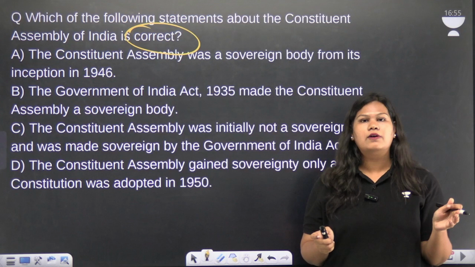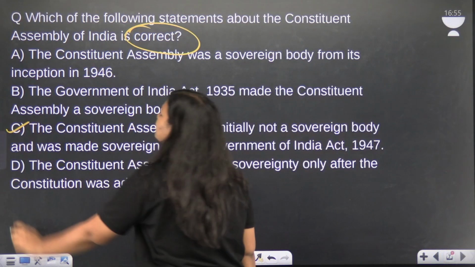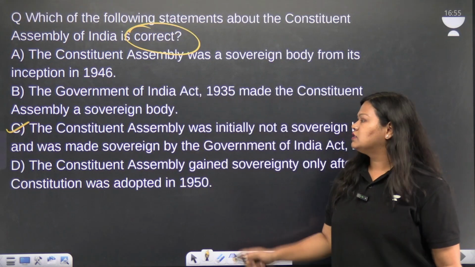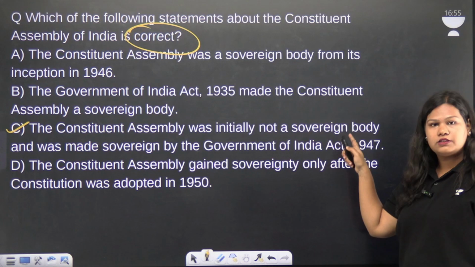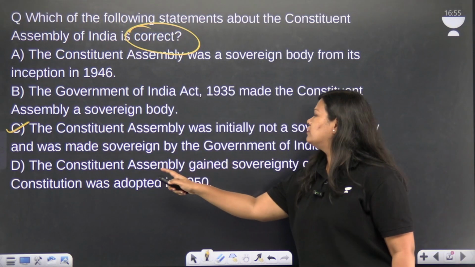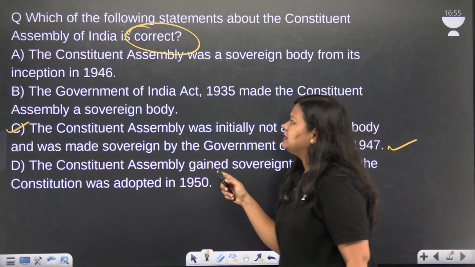So that is why it is not a sovereign body. But it became a sovereign body after the Government of India Act 1947. So that is why option C is correct, which is: the Constituent Assembly was initially not a sovereign body and was made sovereign by the Government of India Act 1947. So hence option C is correct.